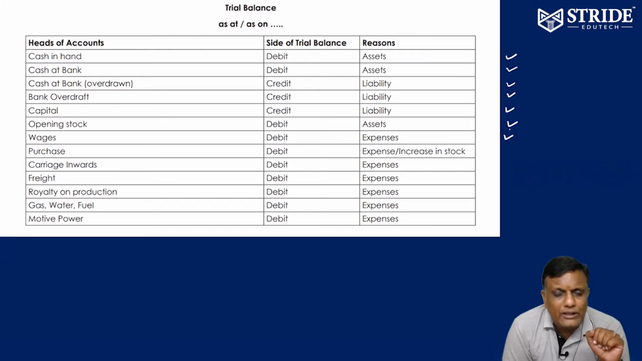See, there are 3 rules you have to apply here. Debit the receiver, credit the giver, personal account. Debit what comes in, credit what goes out, real account. Debit all losses and expenses, credit all incomes and gains, nominal account. So wages, expense, debit.